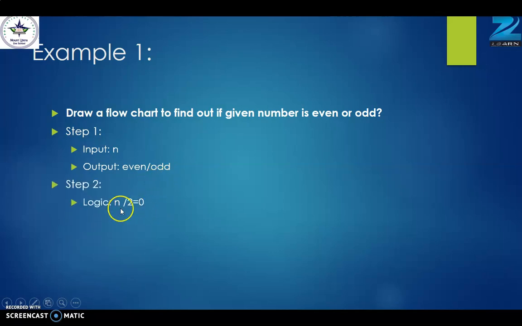Then step 2. Logic. What logic will we apply here? Here we will apply the logic that if the number is divisible by 2, divisible by 2 means if we divide the number by 2 and the remainder is 0, then the number is even. Otherwise, the number is odd.